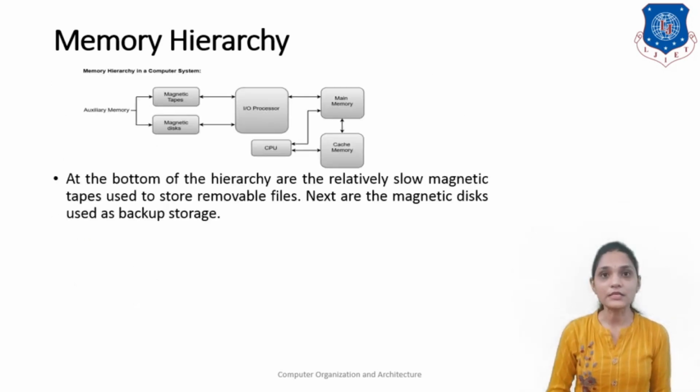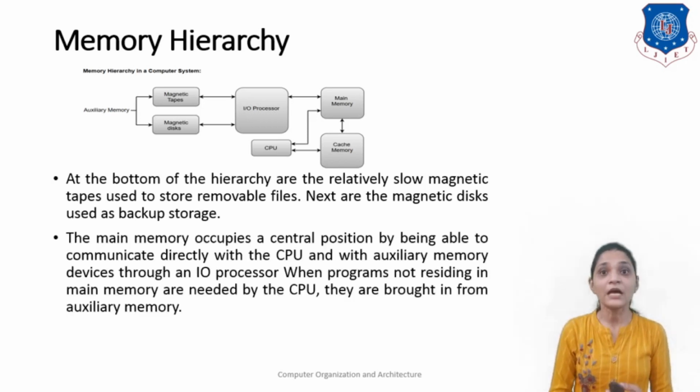At the bottom of the hierarchy, there are relatively slow magnetic tapes that are used for storing removable files, and next are the magnetic disks that are used for backup storage. The main memory occupies the central position by being able to communicate directly with the CPU and with the auxiliary memory devices through the I/O processor.